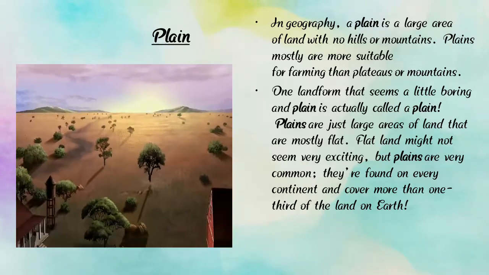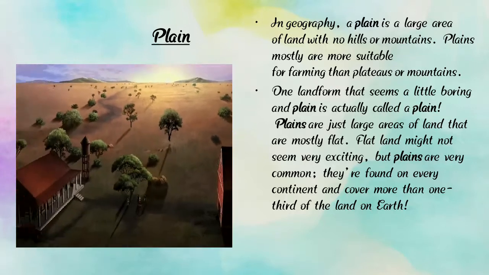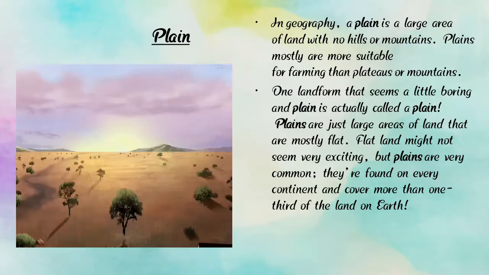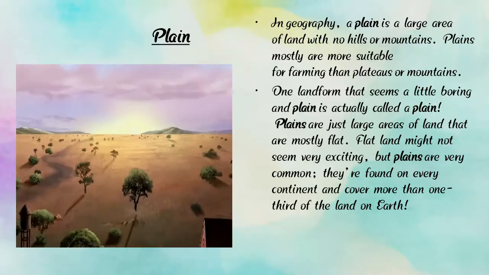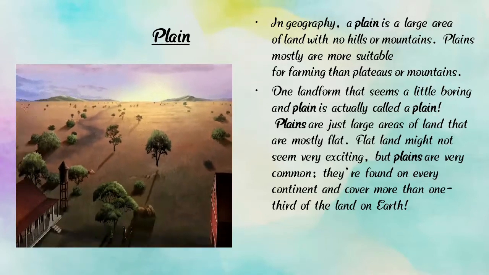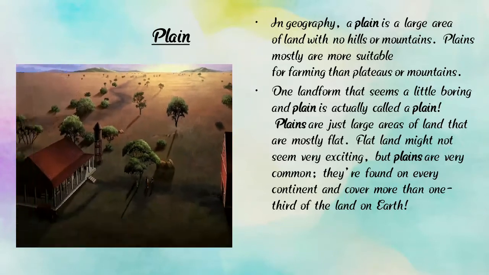A plain may seem like a boring landform, and it is actually called a plain. Plains are just a large area of land that is mostly flat.